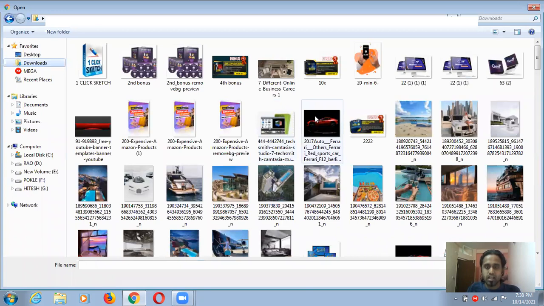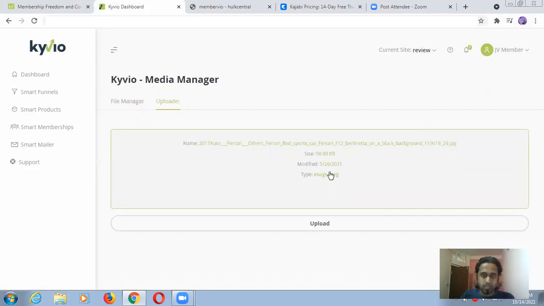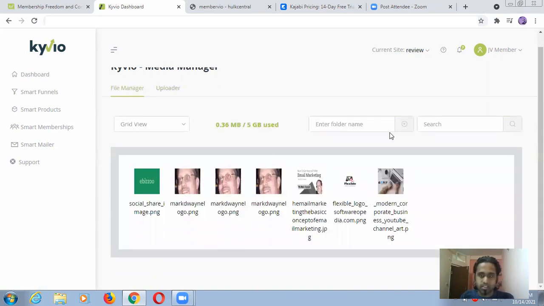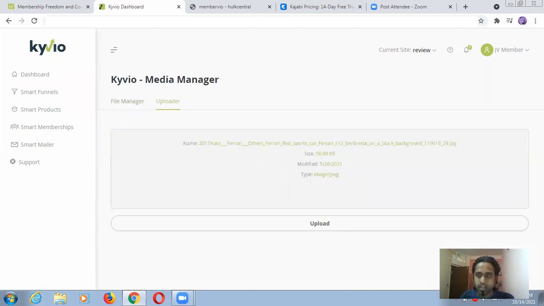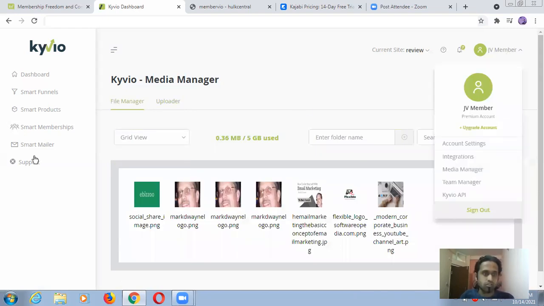Okay, Ferrari car, I'm just using this one. Generally I use this many times, but okay, it's done from my side. Let me see where it is actually. No worry, this is uploaded, and I don't know where I have to switch this modified size type image, JPEG, and where it is saved. We will discuss it later. Right now I'm just looking for this.